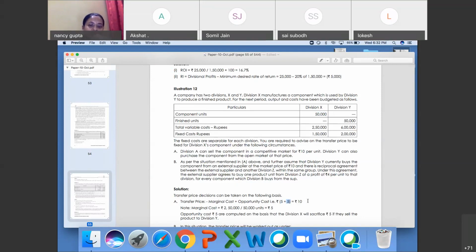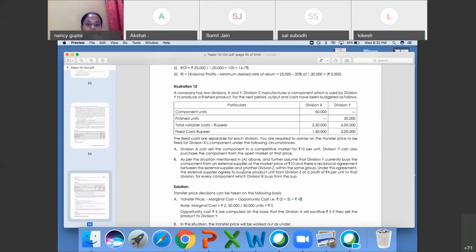So there is the 10 rupees. Division X can sell the component in a competitive market at 10 per unit. Division Y can purchase the component from the open market at that price also. So here division Y should go to division X, as this is an internal unit. So you will purchase the product at 5 rupees only.